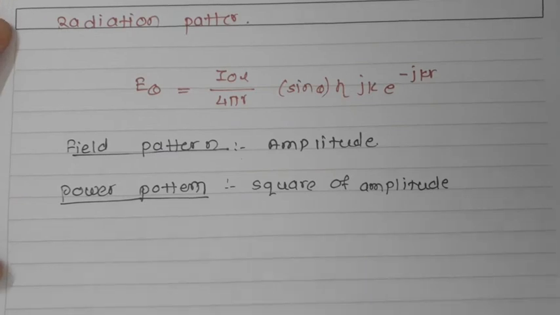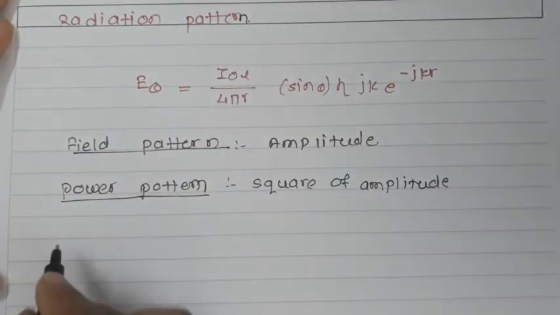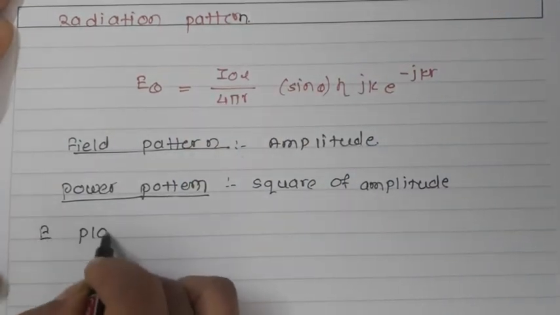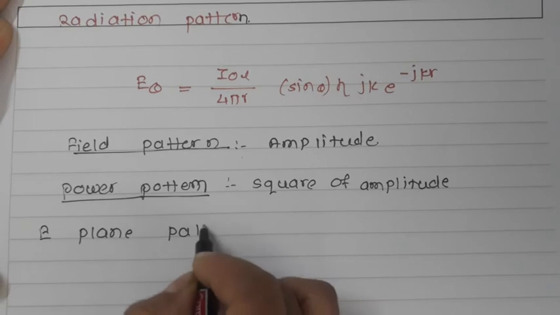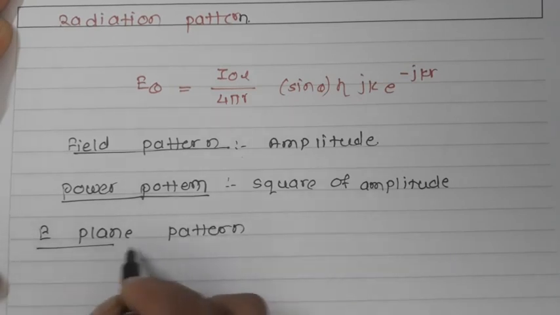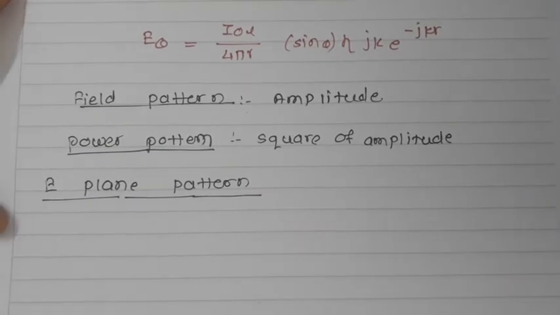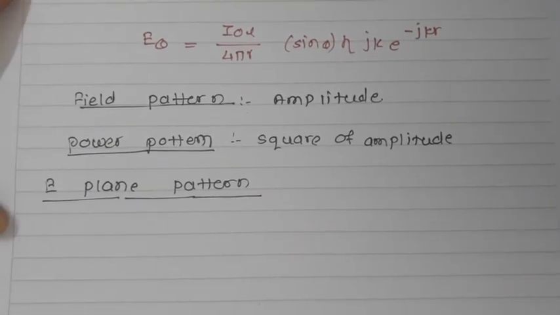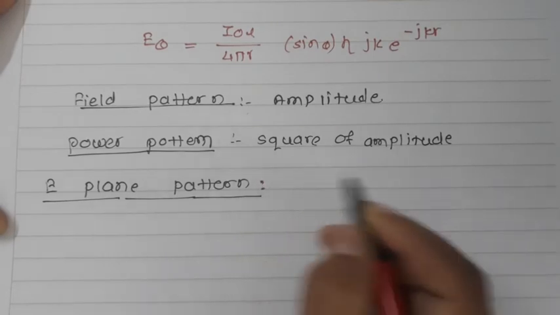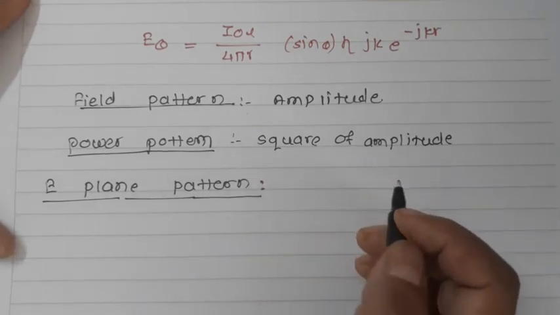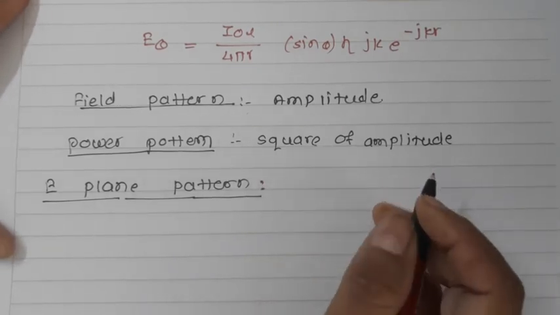We have already discussed what is meant by the E plane pattern and the H plane pattern. Let us discuss the E plane pattern. In the spherical coordinate system, a phi-constant plane is a vertical plane.